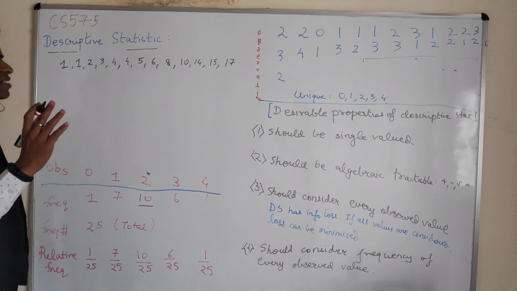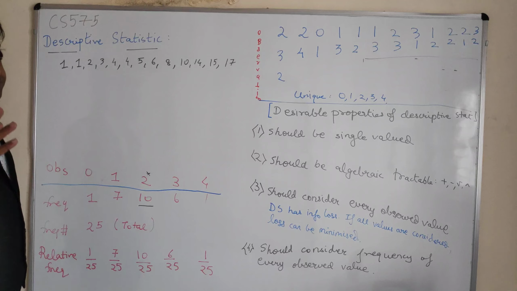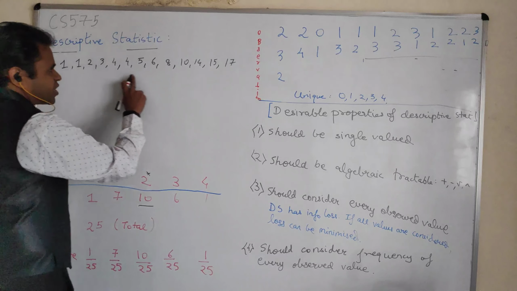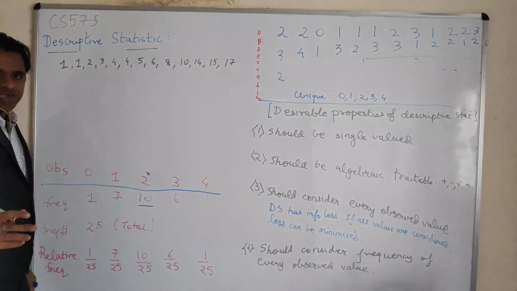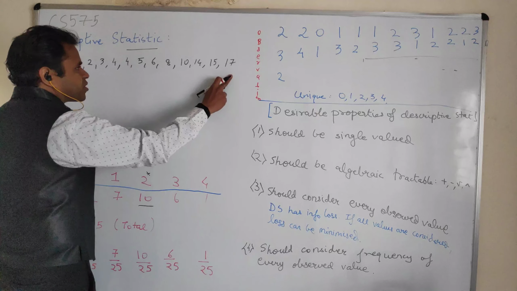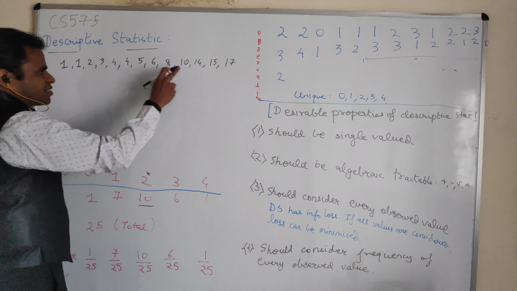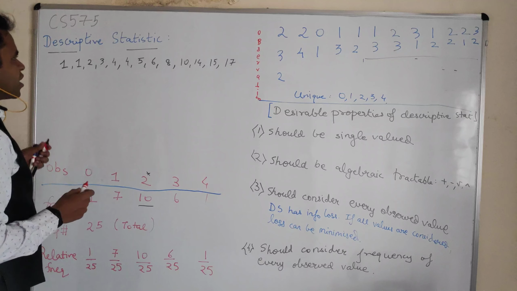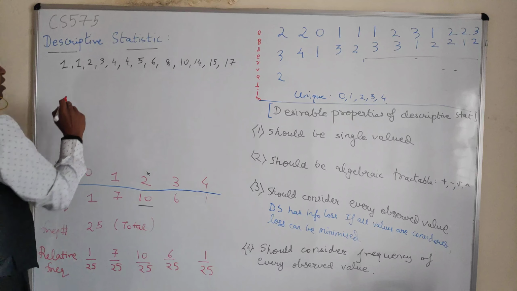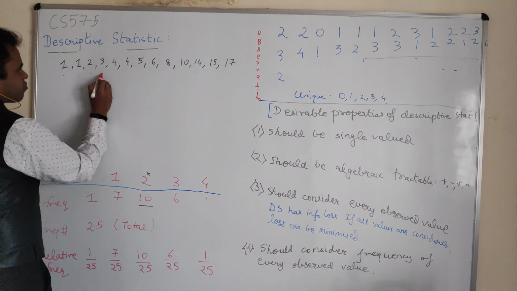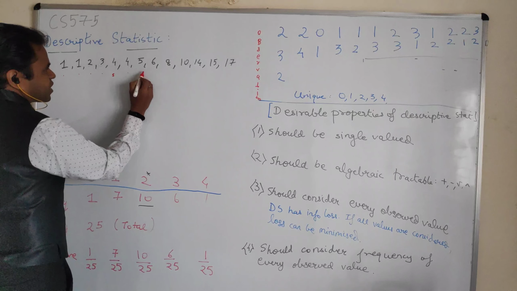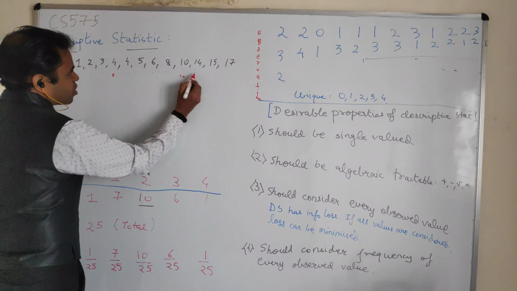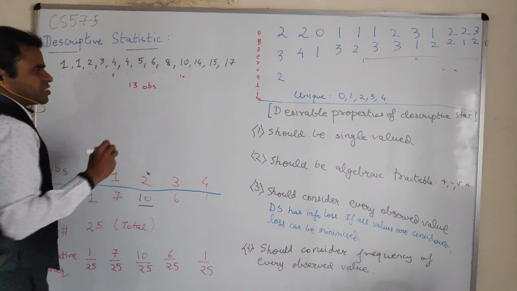For median, it is mandatory that your data must be arranged in a sorted fashion from low to high. If you see my data, it is sorted in ascending order. Now let us count how many data points we have: 1, 2, 3, 4, 5, 6, 7, 8, 9, 10, 11, 12, 13. So I have 13 observations.